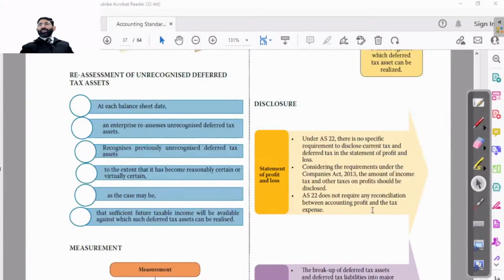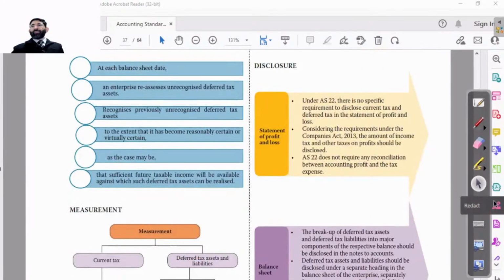Remaining is just a disclosure, and disclosure will be in this case by way of amount. Under AS 22, there is no specific requirement to disclose current tax and deferred tax in the statement of profit or loss.